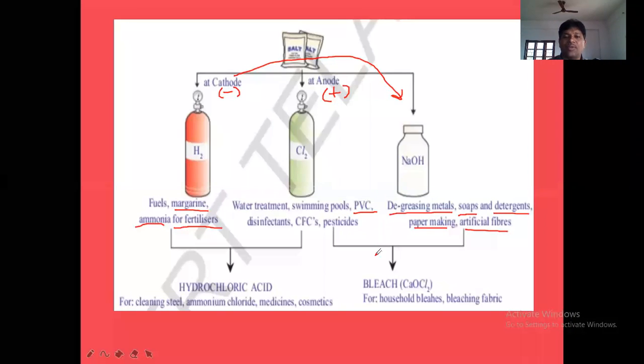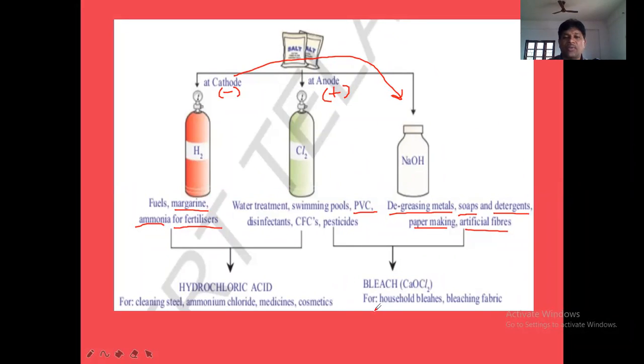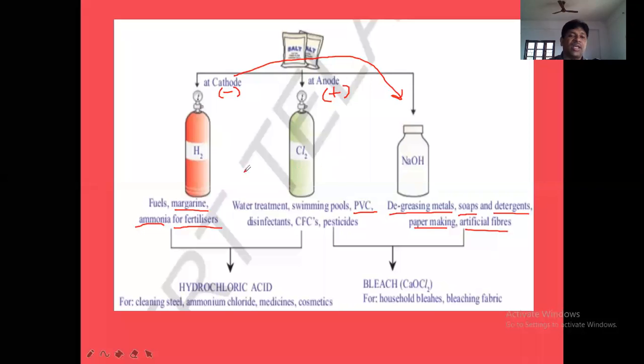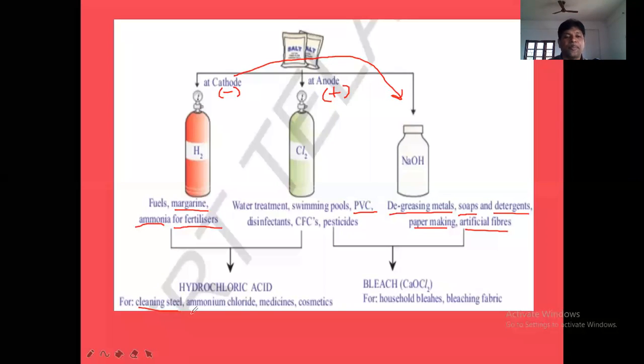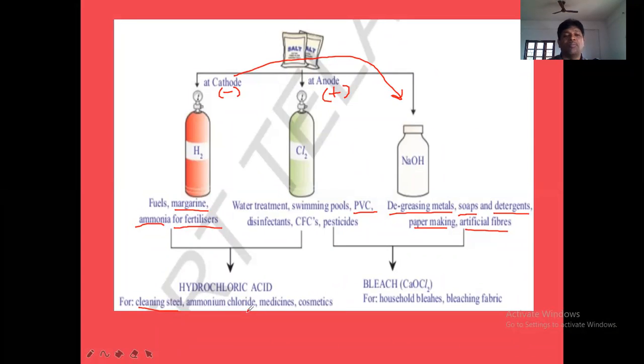By using Cl2 and NaOH, we can prepare bleaching powder, calcium oxychloride. It is for household bleaches and bleaching fabric. So in the making of bleaching fabric and household bleaches, we use bleaching powder. The bleach can be obtained by using NaOH and Cl2. Again, H2 and Cl2 combine to form hydrochloric acid. This hydrochloric acid is used for cleaning steel objects. To clean the steel objects, we use HCl. And ammonium chloride is obtained from HCl.